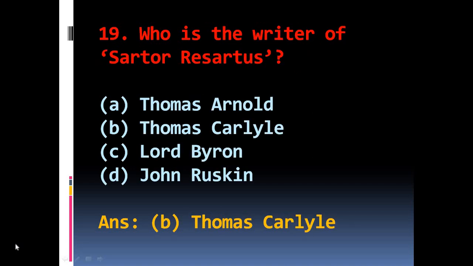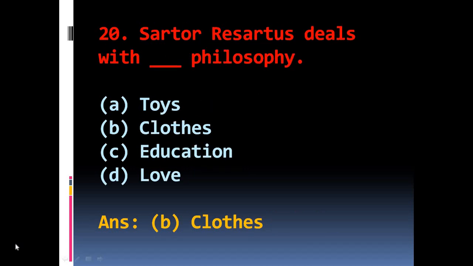Question number 19. Who is the writer of Sartor Resartus? The options are A Thomas Arnold, B Thomas Carlyle, C Lord Byron, D John Ruskin. The right answer is B Thomas Carlyle. Question number 20. Sartor Resartus deals with which philosophy? The options are A Toys, B Clothes, C Education, D Love. The right answer is B.